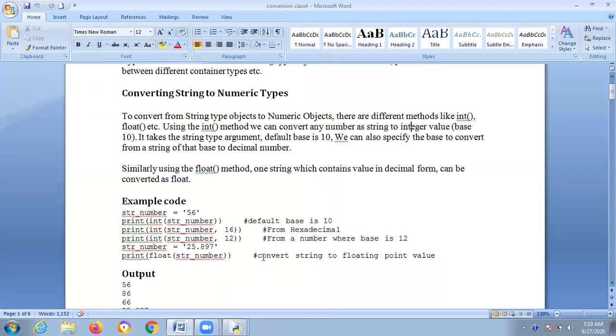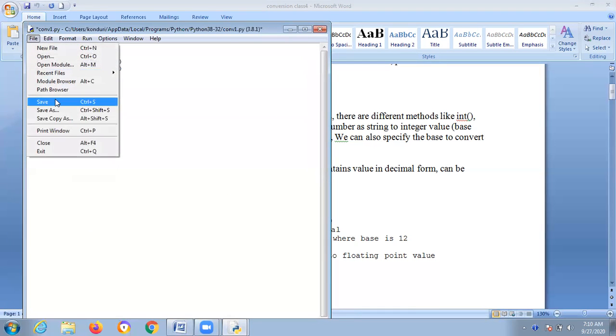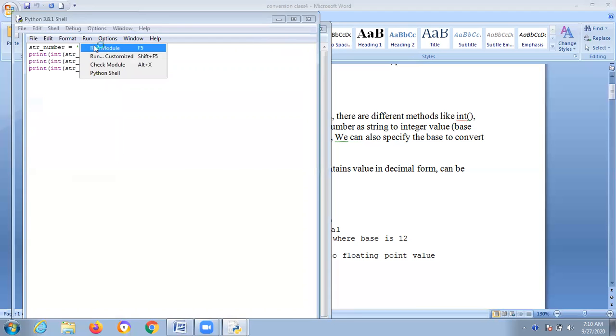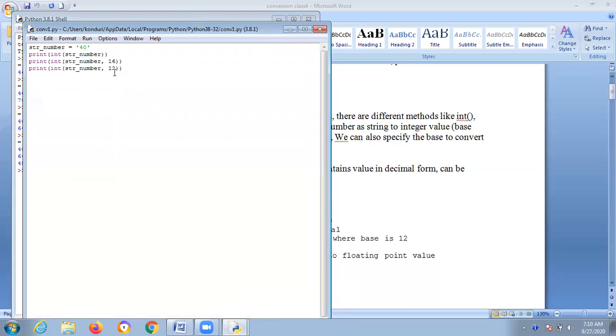And if you give base 12, what will you get now? Base 12. Space is very important. Don't give it as you like; give correct spacing. You get 48. How 48? We are giving base 12, and the value is 40 as a string. 12 into 4 is 48. The last 0 you won't get; only 48. That's it.